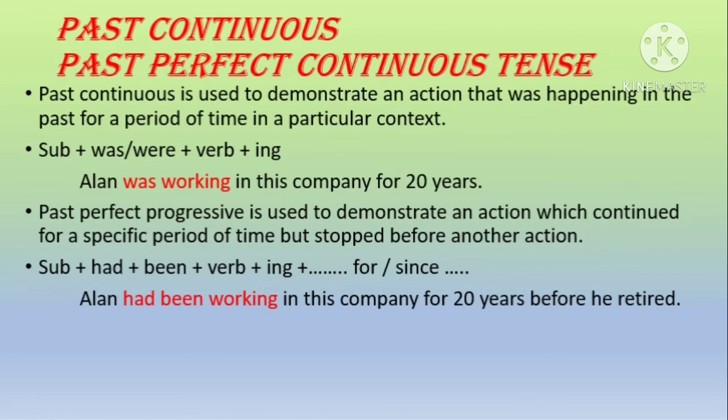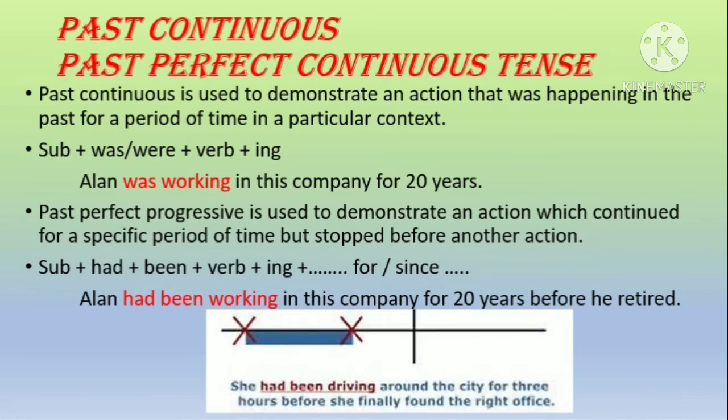Alan had been working in this company for 20 years before he retired. Another action happened in the past. So you can understand better using this timeline. The action which has started in the past and it was going on for some period of time before another action. She had been driving around the city for 3 hours before she finally found the right office.